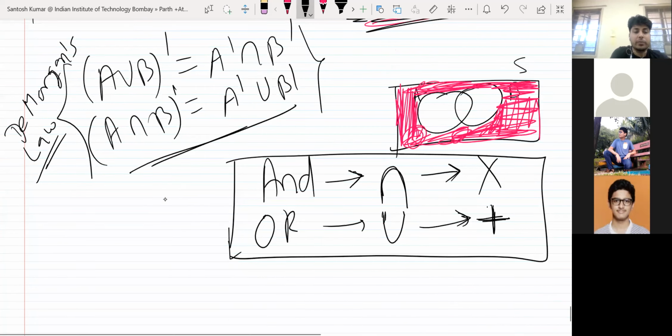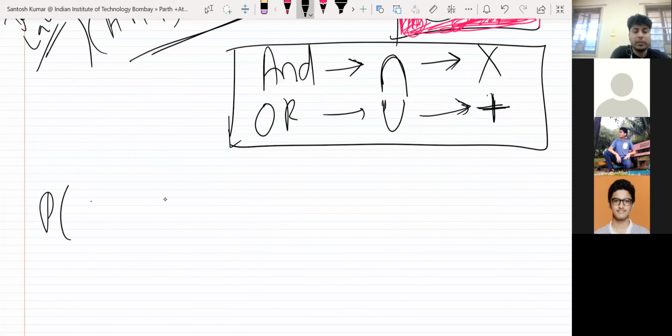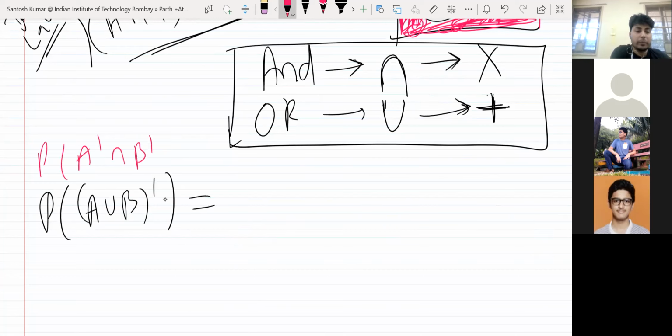If I ask you the formula for probability of neither A nor B, it means A union B whole complement. This is neither A nor B. Or you can write probability of A complement intersection B complement. Both are the same thing.